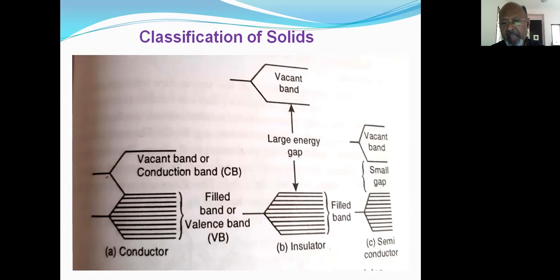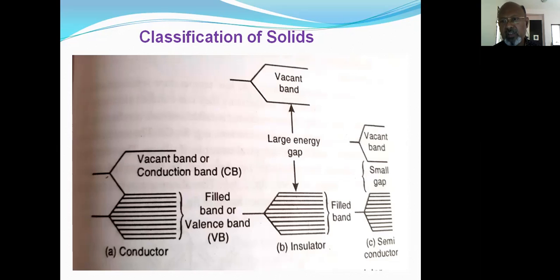As there is a very large energy gap between the valence band, which is low in energy, and the conduction band, the vacant band, electrons cannot move from the filled band to the vacant band. They are unable to move from the lower valence band to the conduction band, so they do not conduct any electricity, and hence these are non-conducting materials which we call insulators.